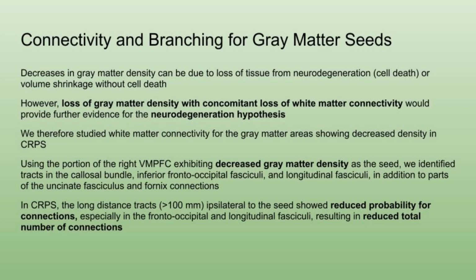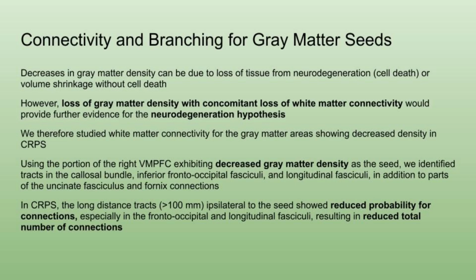Decreases in gray matter density can be due to a loss of tissue from neurodegeneration, which is cell death, or from volume shrinkage without cell death. However, loss of gray matter density with concurrent loss of white matter connectivity would provide further evidence for the neurodegeneration hypothesis. The authors therefore studied white matter connectivity for gray matter areas showing decreased density in CRPS.